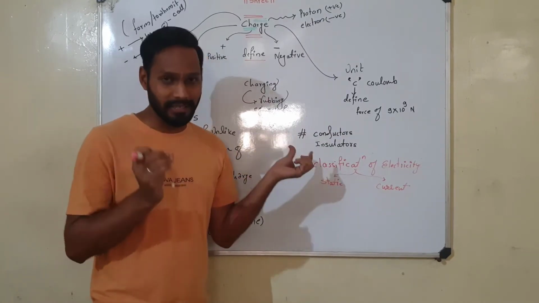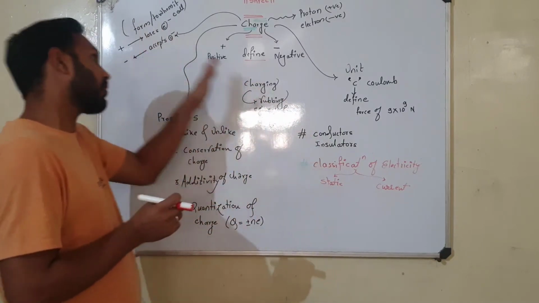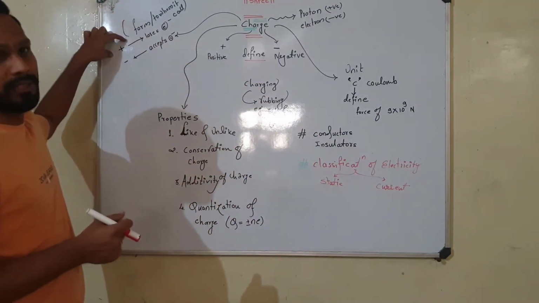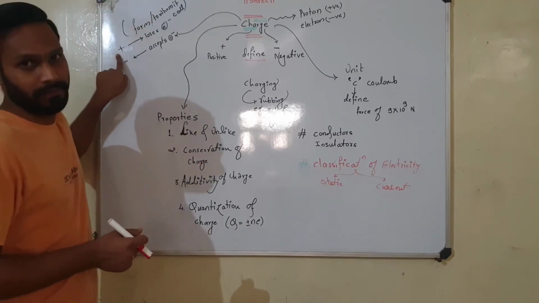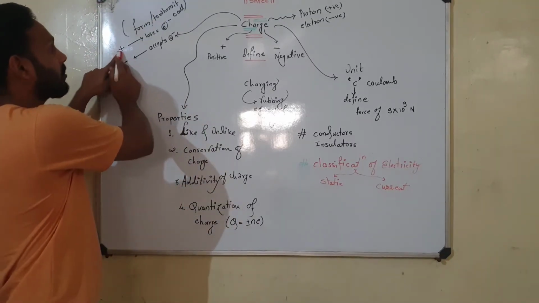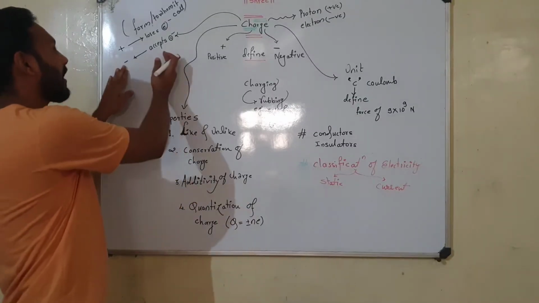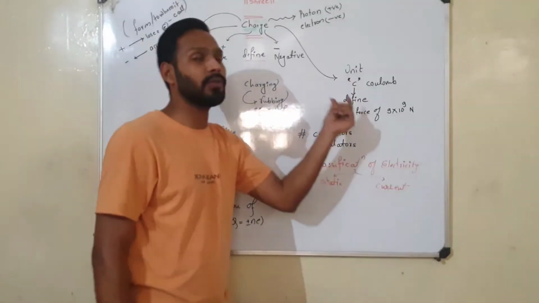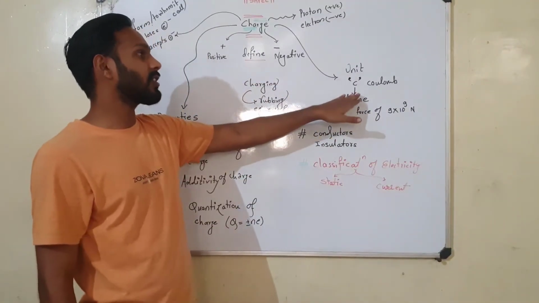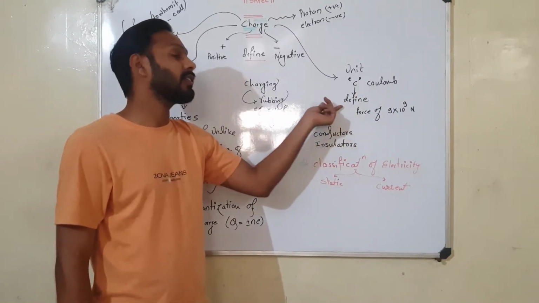Now the question is which one we call positive and which negative. If any substance loses its electron, it becomes positive. One more time, if any substance loses its electron it becomes positive. If any substance accepts the electron, it becomes negative. Then we saw the unit of charge. The unit for charge is coulomb, which is denoted by C. Then we defined what a coulomb is.